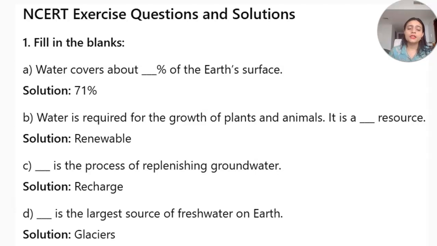First one is fill in the blanks. Water covers about 71 or 70% of the Earth's surface. Water is required for the growth of plants and animals. It is a renewable resource, that we can renew and reuse, right? Recharging is the process of replenishing the groundwater. We can recharge it through rainfall. The rainfall collected as runoff water gets collected by the underground water, so we are recharging it, right? Glaciers are the largest source of fresh water on Earth.